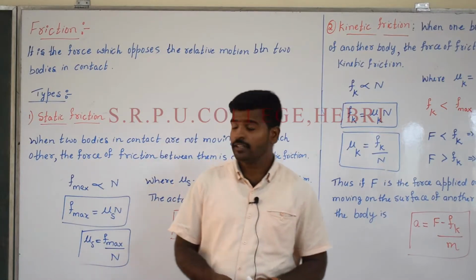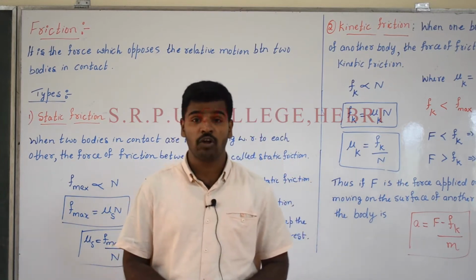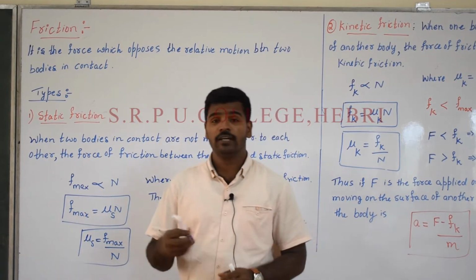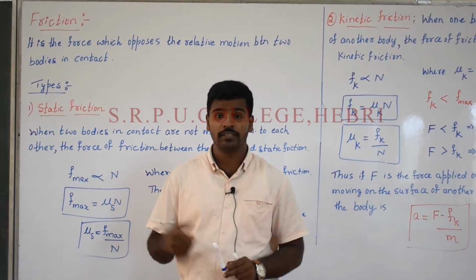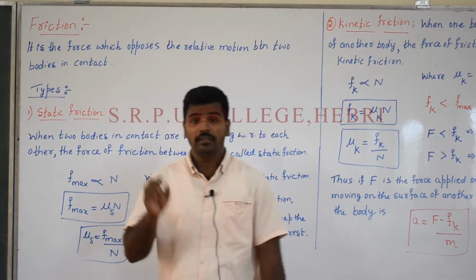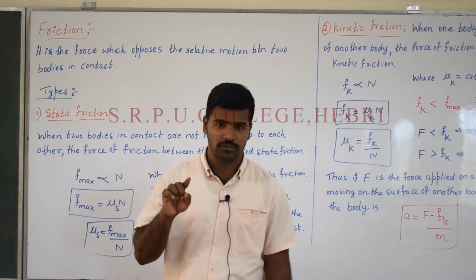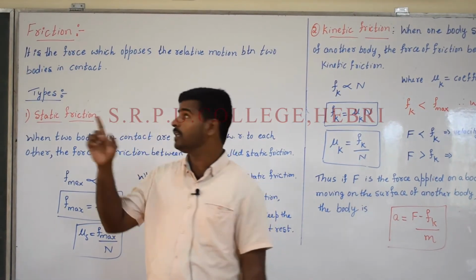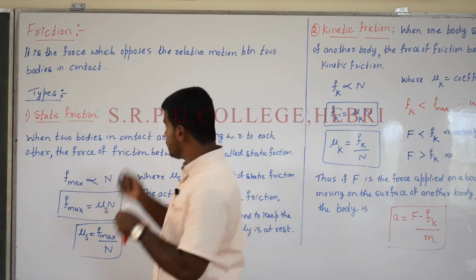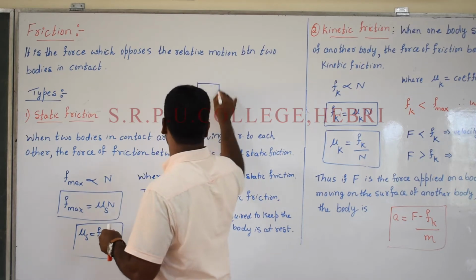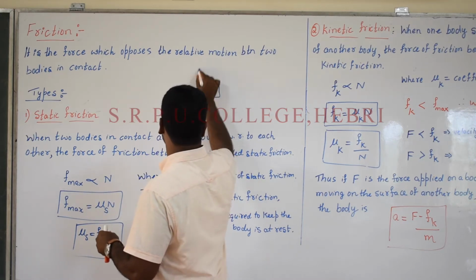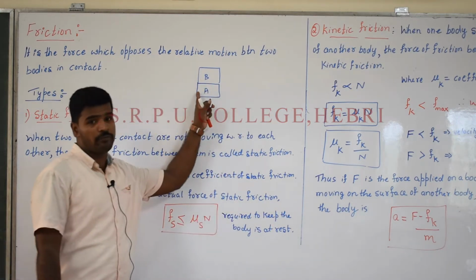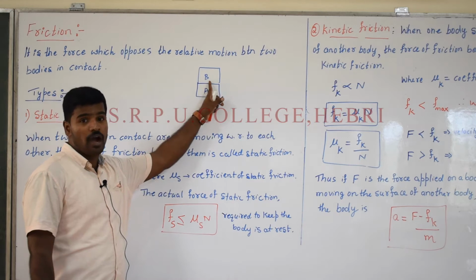Hello students, in this session we will start with the concept of friction. Suppose we consider two objects. When the two objects are in contact or there is a relative motion between them, there exists an opposing force, and that opposing force is considered in terms of friction. Suppose we have taken two bodies like this, body A slides over body B. Therefore, when body A slides over body B, it means A and B are in relative motion.